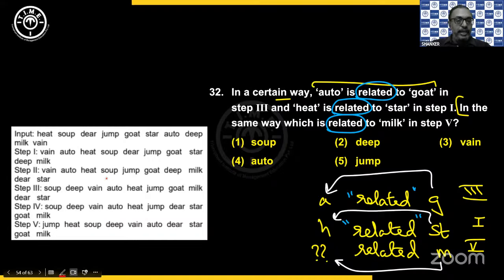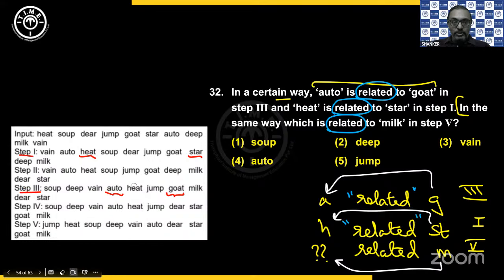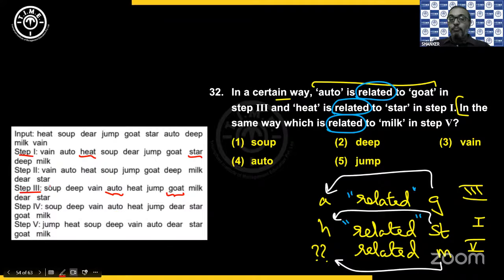So step 3, AG. So step 3, A is here, G is here. So it is 2 words between, third to the left. H and ST, step 1. So H and ST. Okay. Then it is not about third to the left. Then how else I can look at here? It is not about third to the left. But then you can also look at the position from the left side.